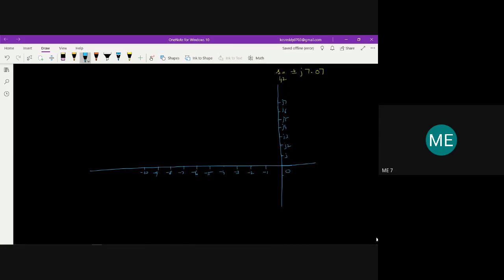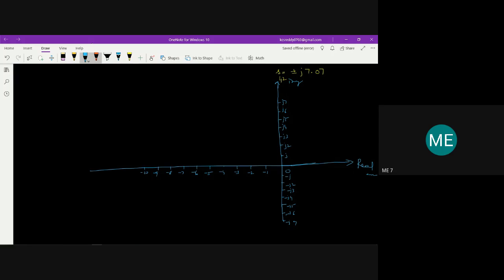Similarly on the minus side, minus j2, minus j3, minus j4, minus j5, minus j6, minus j7. If you have a graph, it will be easy to draw. So this is 0 on the real axis, and of course this is the imaginary axis.